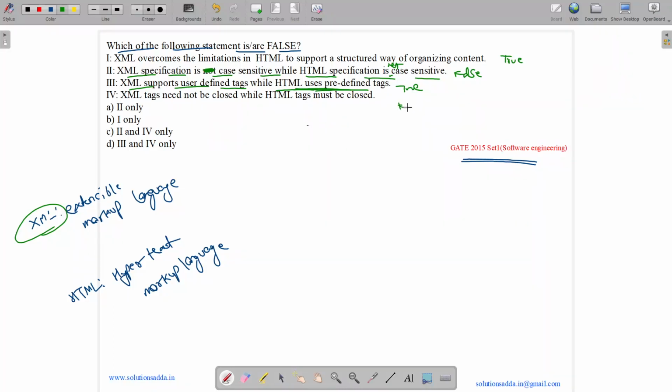XML tags need not be closed while HTML tags must be closed. No, this is false. Why? Because we have some HTML tags that need not be closed, like image tag, HR tag, BR tag, and many more. So HTML tags need not be closed, and XML tags must be closed. So the things that are false are option 4 and option 2. So 2 and 4 are false. So answer is option C.